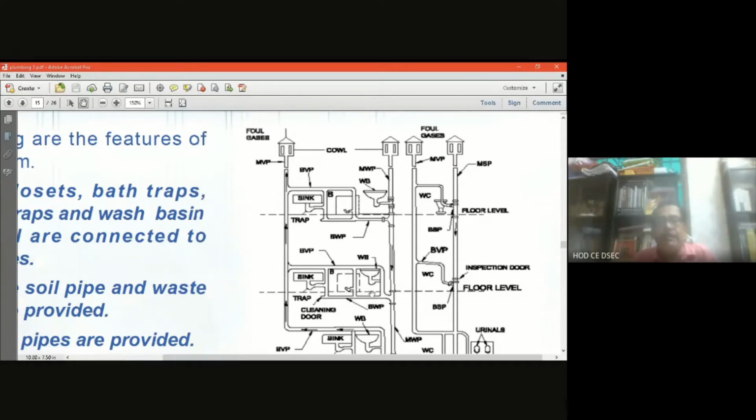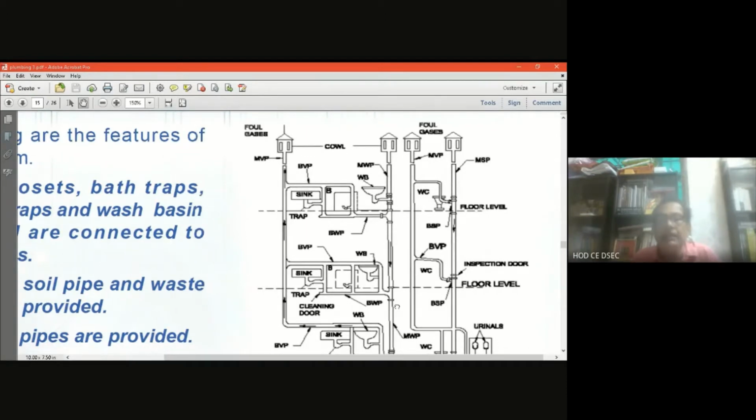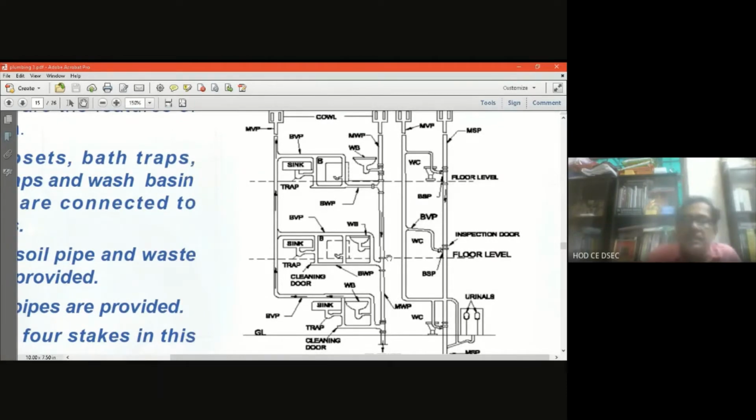That MVP is connected, as you can see, with the MWP as well as the MSP. Since there are two pipes, MSP and MWP, there are also two MVPs, that is, two main vent pipes: one is connected with the MSP and the other is connected with the MWP.